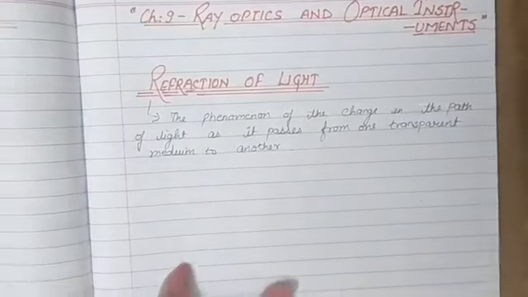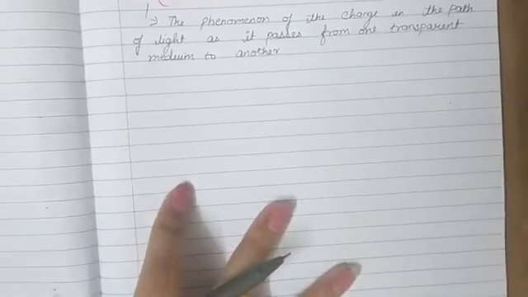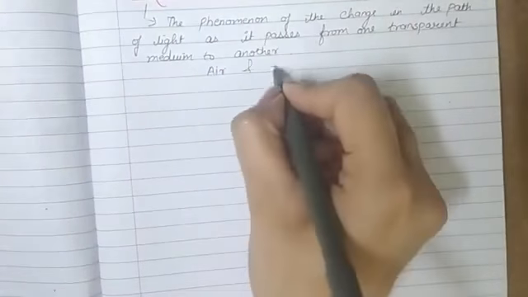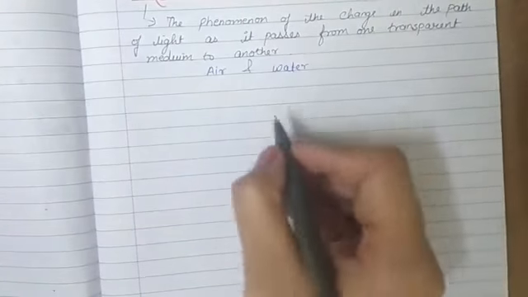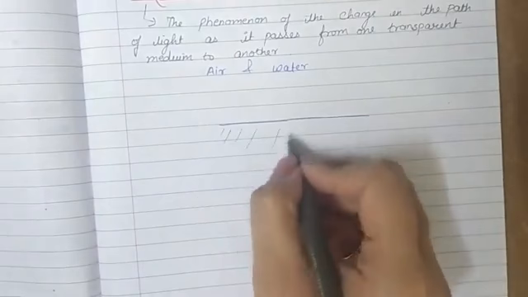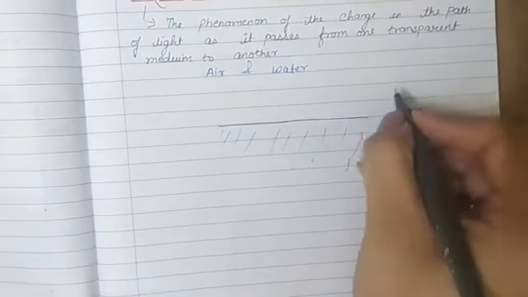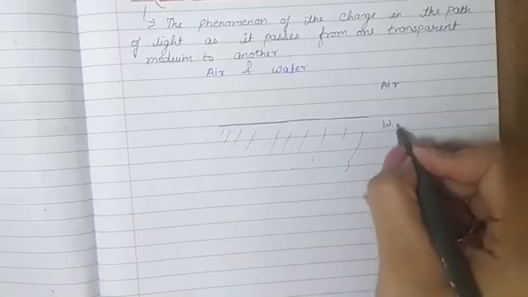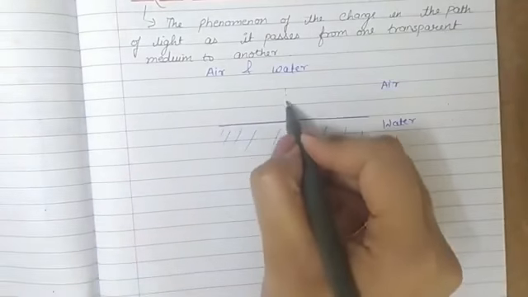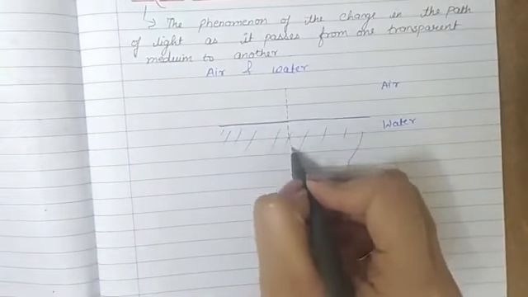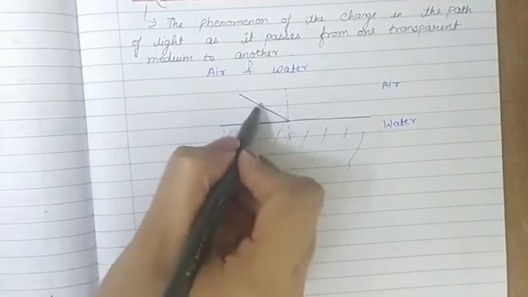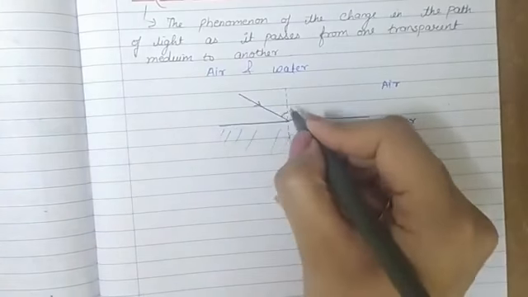Now this can be shown by a diagram. For example, we have a system of two media, and these media are air and water. So the media I am considering are air and water, and this is the interface between the two. So here we have water and this is air and water. Light is traveling from air to water. This is the normal to the interface, and light is incident on this interface such that it makes angle I,